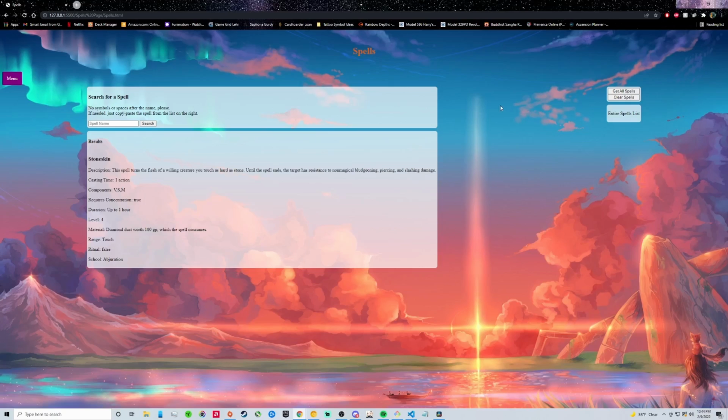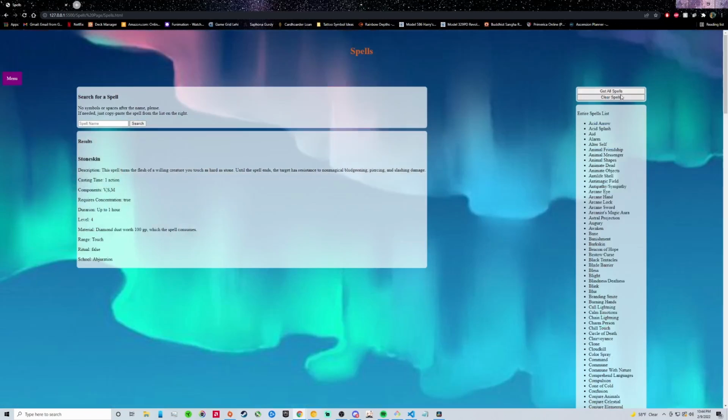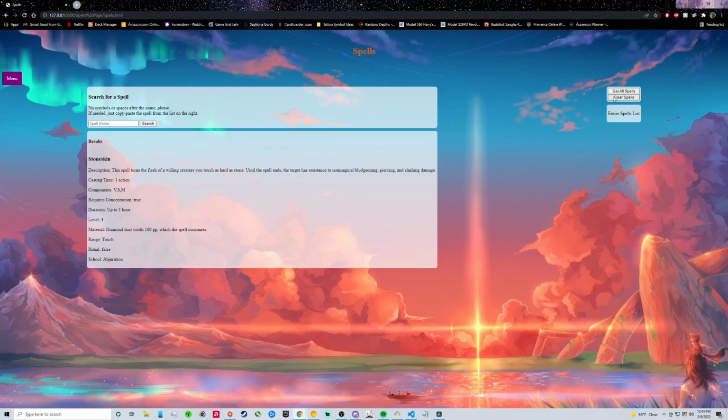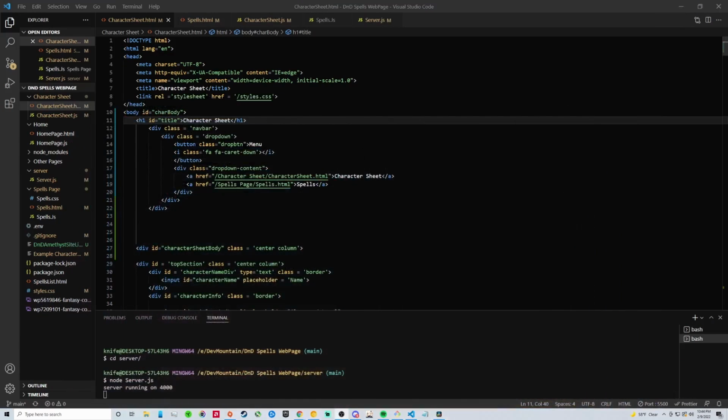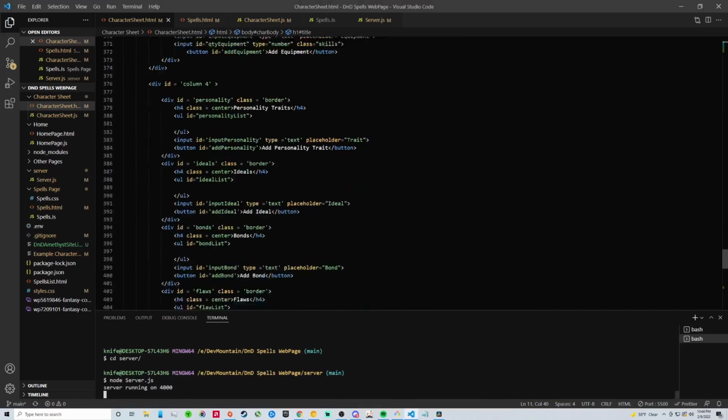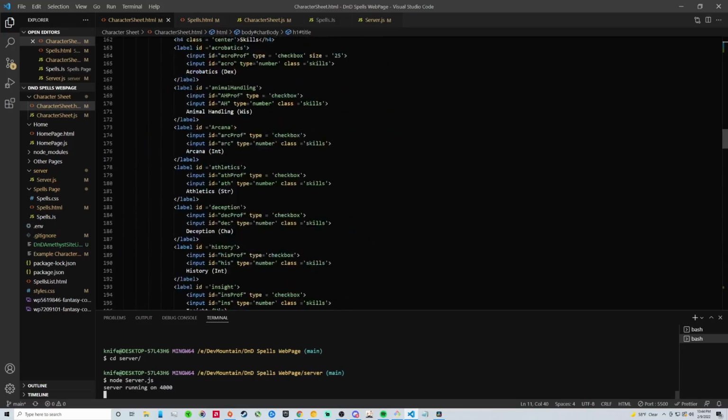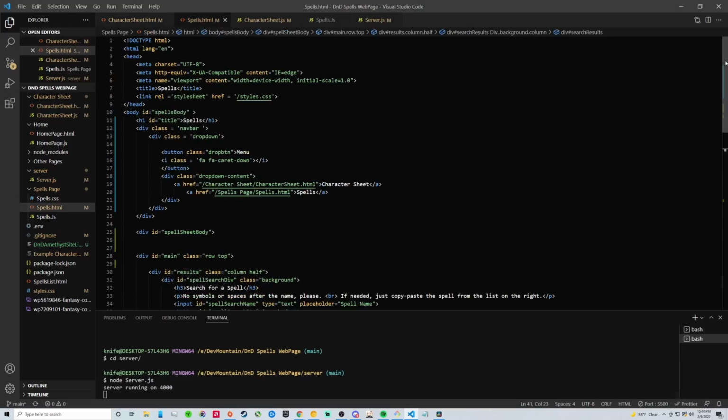If you want to see the beautiful picture, just go ahead and clear all spells, since after all, the picture does scale according to the size of the page. And that's about it. Now, how does all this wonderful coding come to be? Simply come over here and you'll see this is the HTML. There are over 400 lines of HTML here, simply for the character sheet. For the spells, thankfully it's a lot less.